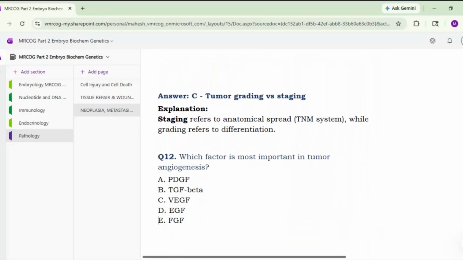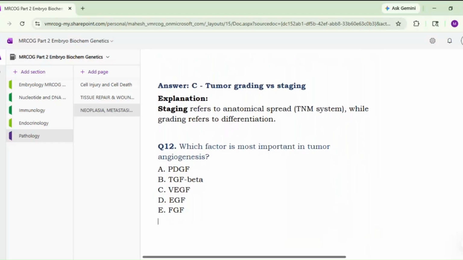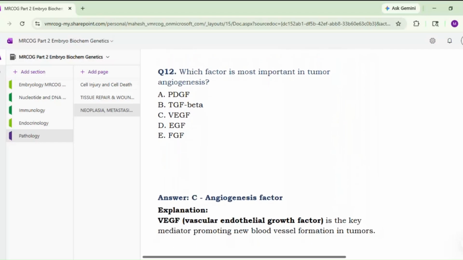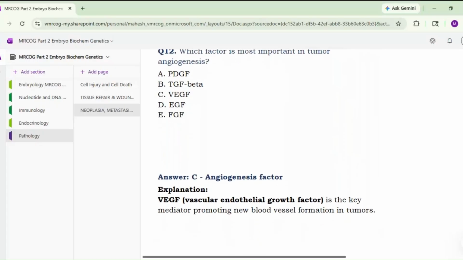Next. Which factor is most important in tumor angiogenesis? PDGF, TGF beta, vascular endothelial growth factor. So option C, vascular endothelial growth factor. VEGF is the key mediator promoting new blood vessel formation in tumors. So that finishes the topic of neoplasia and metastasis. We stop here. Thank you.